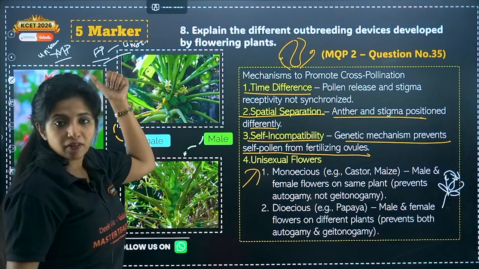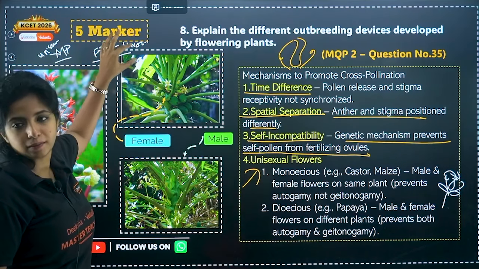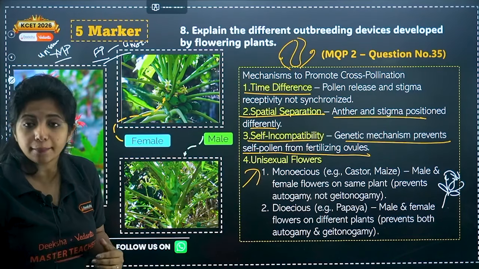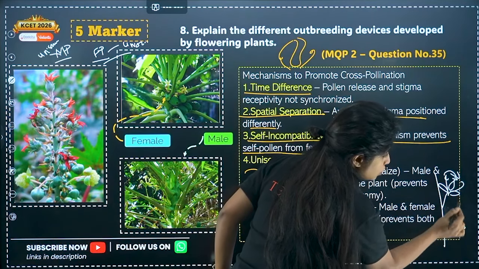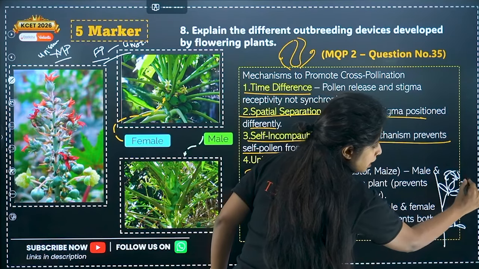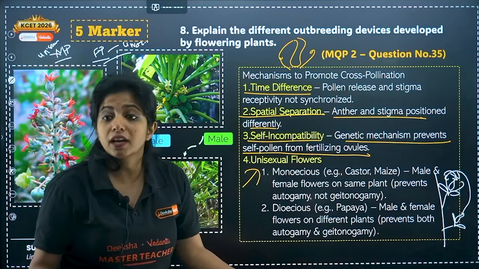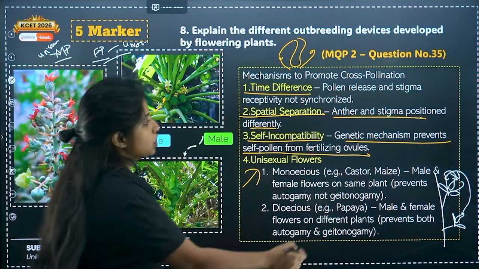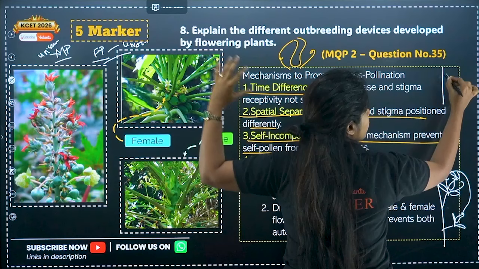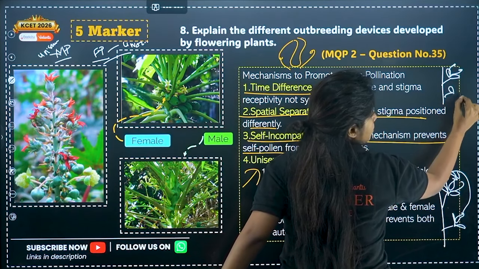Okay, that is anyway prevented because you just have unisexual flowers. There is only the male part or only the female part. So autogamy is prevented. What is geitonogamy? Geitonogamy means there are two flowers on the same plant, and pollen grains land on the stigma of a different flower but on the same plant. That also cannot happen because you just have one sex, right? All the flowers in a dioecious male plant will have just the male part, not the female part.